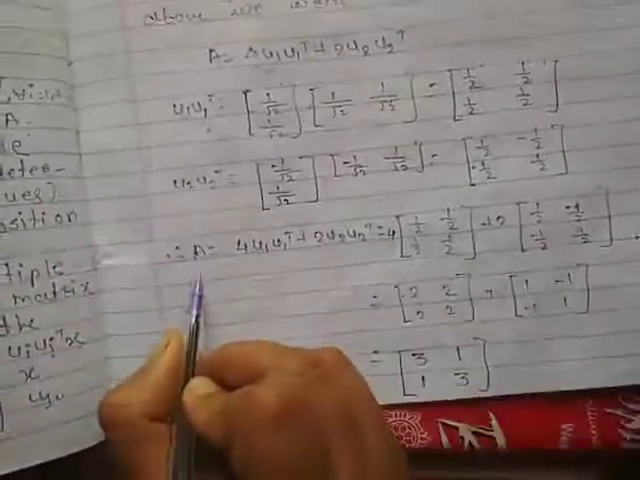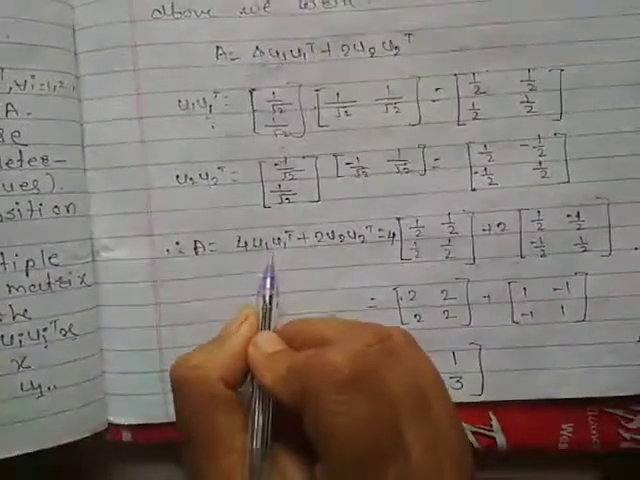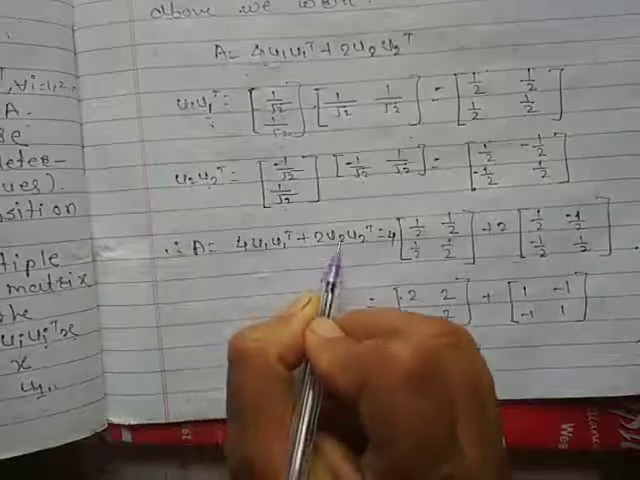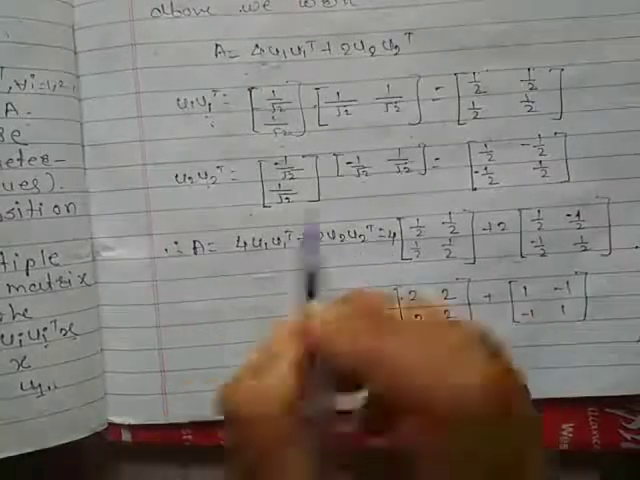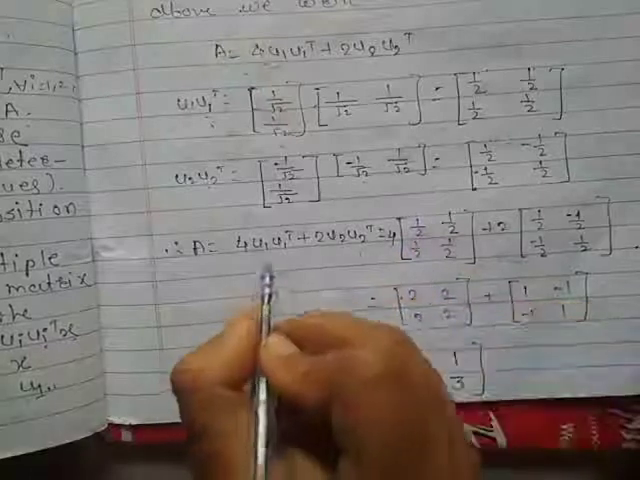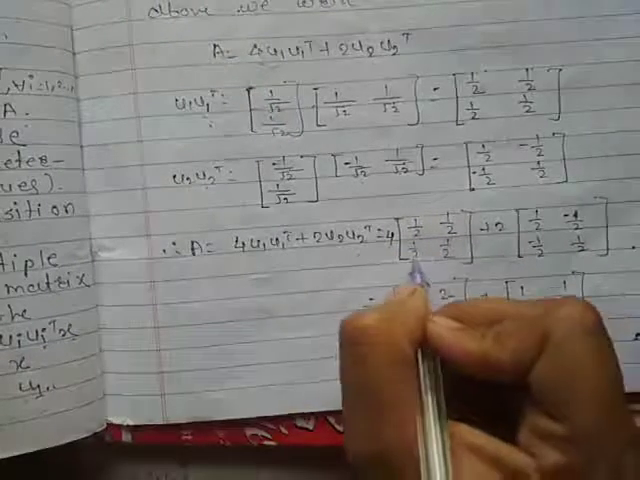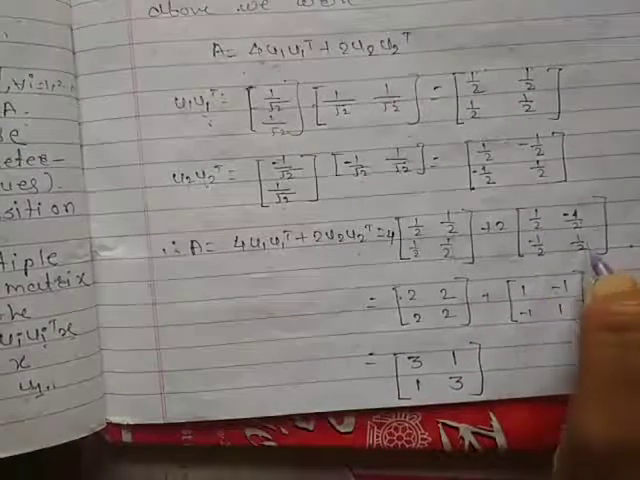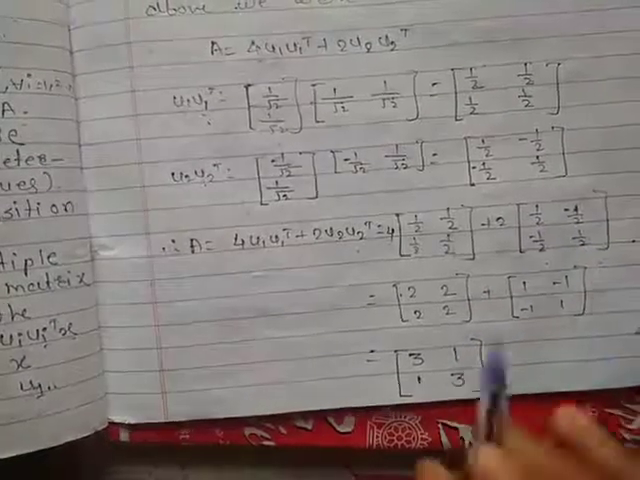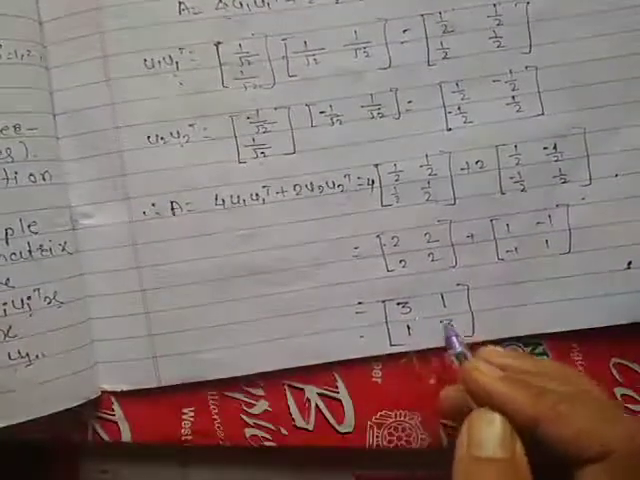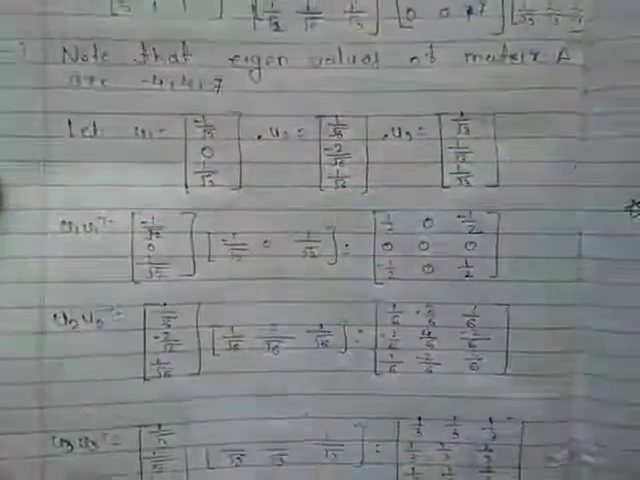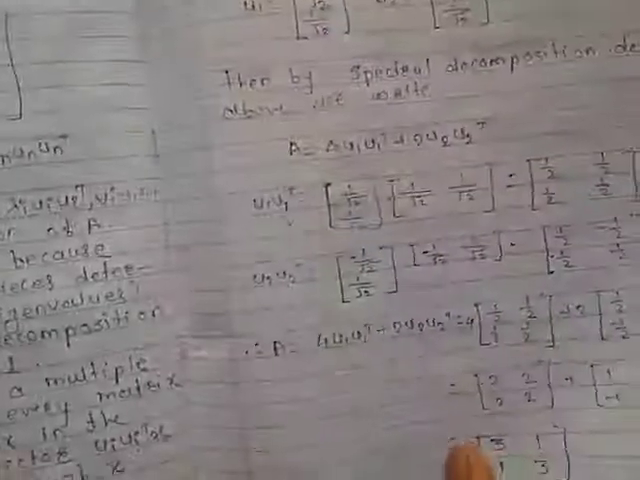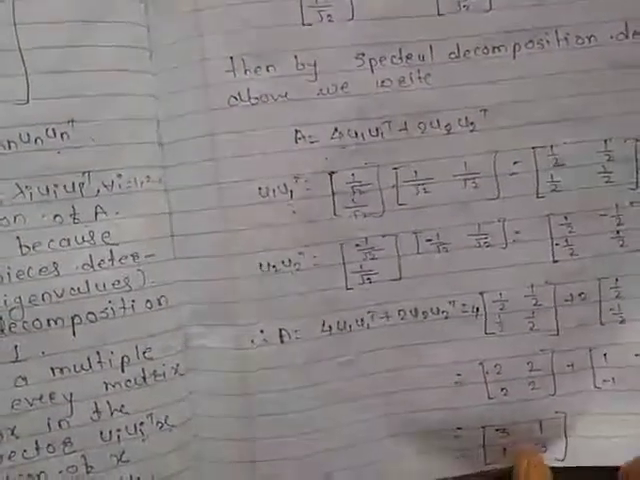Okay. Therefore, A equals what? 4 into U1 U1 transpose plus 2 into U2 U2 transpose, which equals 4 into matrix [1 by 2, 1 by 2, 1 by 2, 1 by 2] plus 2 into matrix [1 by 2, minus 1 by 2, minus 1 by 2, 1 by 2]. After calculating this, we will get matrix [3, 1, 1, 3]. So this is the spectral decomposition of the given matrix.